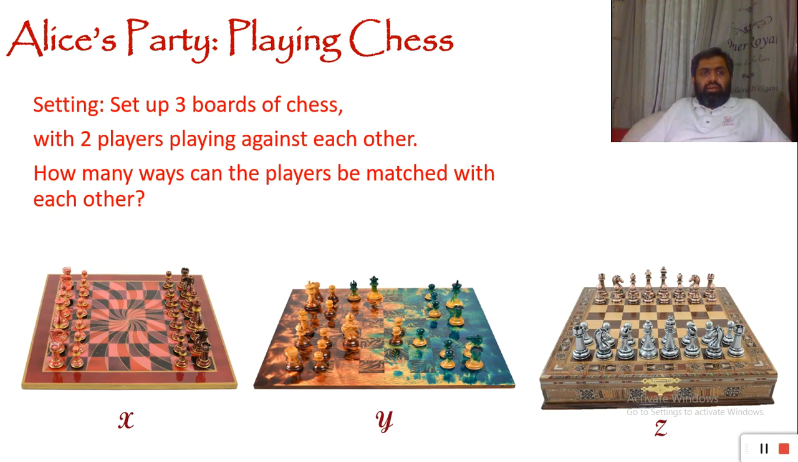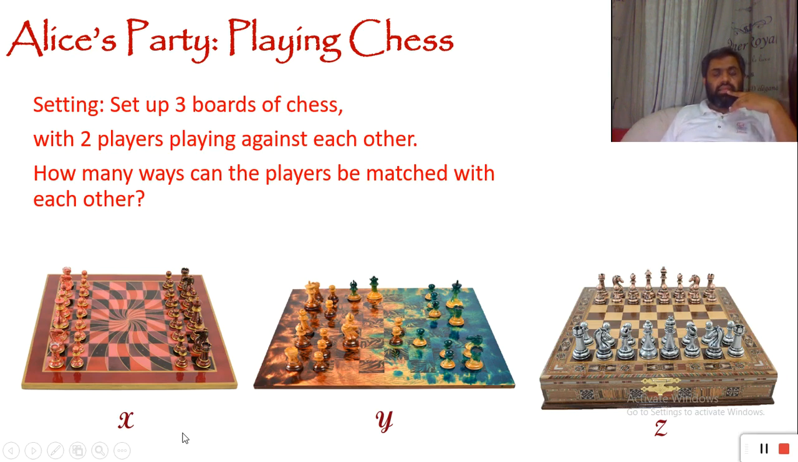And then maybe on day number 10, they decided, okay, it's enough with the cards, let's do something else. So they decided to play chess. Alice decided, okay, you people can play chess, I'm going to make pizza for you in the kitchen. I will be busy, so you people can play chess. So they set up 3 chess boards. Let's name these 3 chess boards X, Y, and Z. Against each chess board, 2 players are going to play against each other.